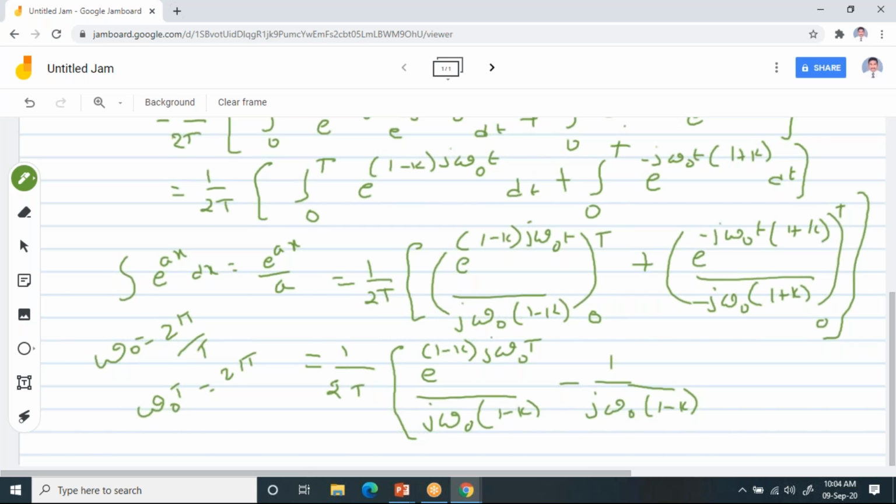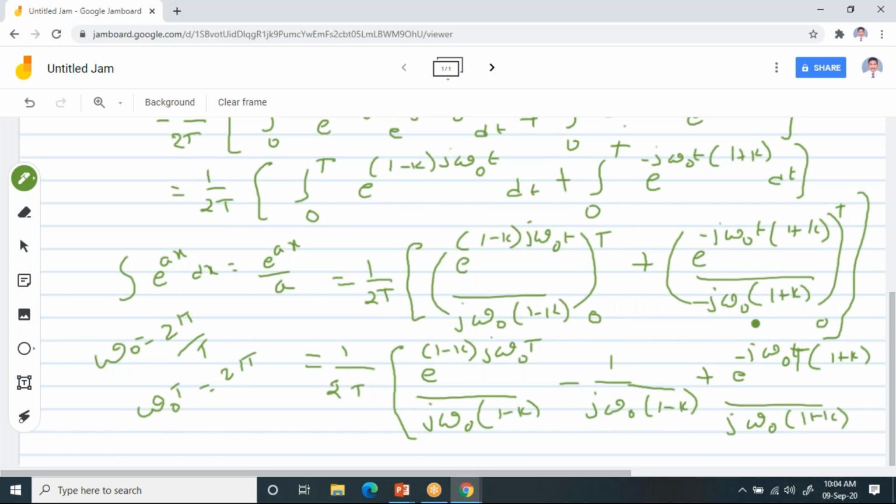And for the second term, again you apply it in the same manner. You will get e power minus j omega naught t, and in the place of t, I can write capital T, into (1 plus k) divided by j omega naught into (1 plus k), for the upper limit. Now when you write the lower limit, you need to write minus. Already we have a minus here, sorry, I forgot to write it.